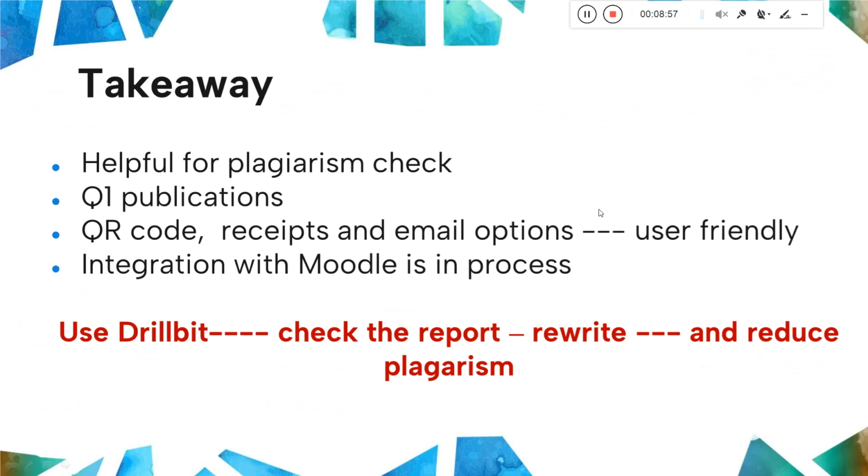Coming to the takeaway, we have seen a very good plagiarism checker, that is Drillbit. It will definitely help in academic writing for reducing plagiarism. Everybody has a problem with plagiarism. They find it very difficult to rephrase. That comes only with experience. Only by doing it again and again will you learn how to do it. And this will definitely help you in publishing in good quality journals.